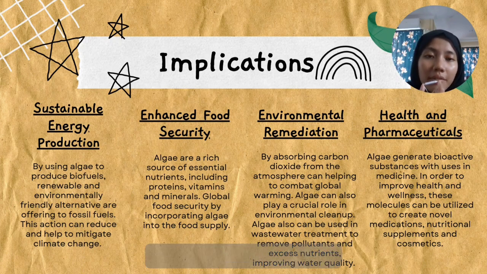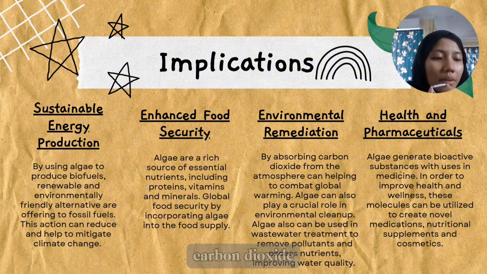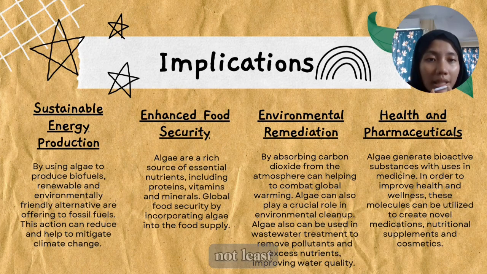The third one is environmental remediation. By absorbing carbon dioxide from the atmosphere, algae can help to combat global warming. Algae can also play a crucial role in environmental cleanup. Algae can be used in wastewater treatment to remove pollutants and excess nutrients, improving water quality. Last but not least, health and pharmaceuticals. Algae generate bioactive substances with uses in medicine. In order to improve health and wellness, these molecules can be utilized to create novel medications, nutritional supplements, and cosmetics.